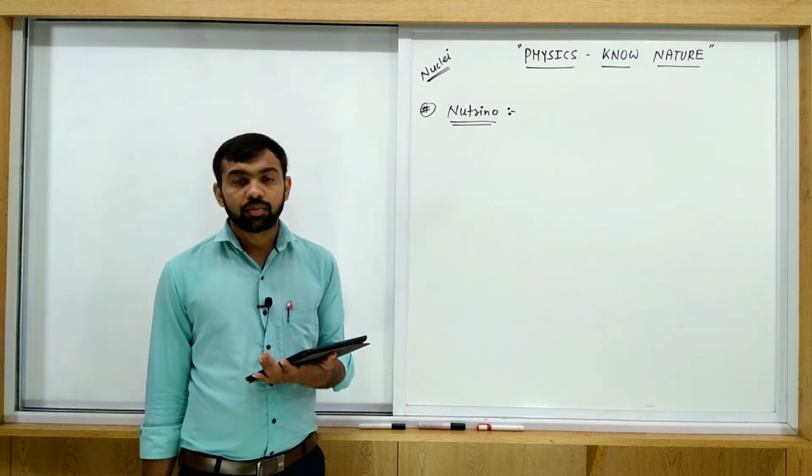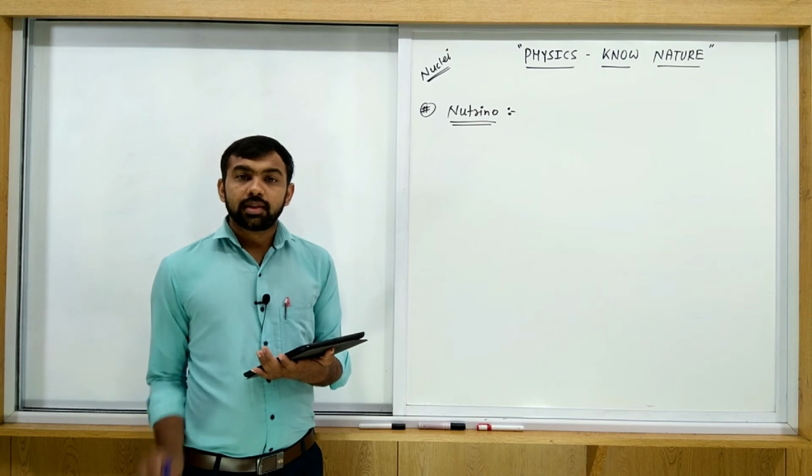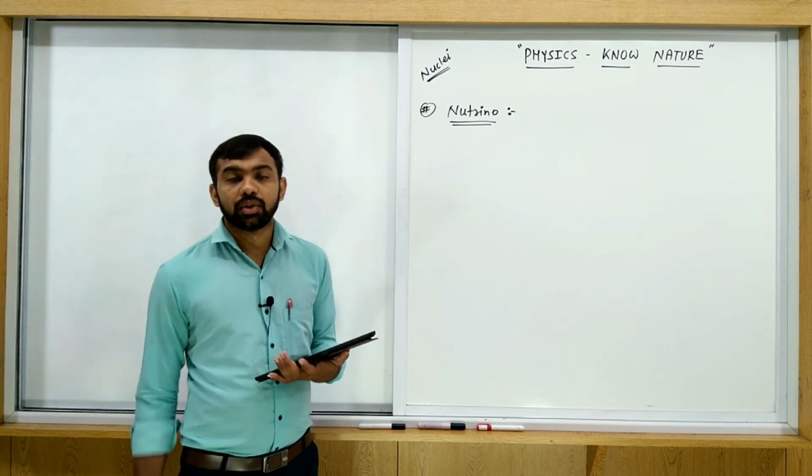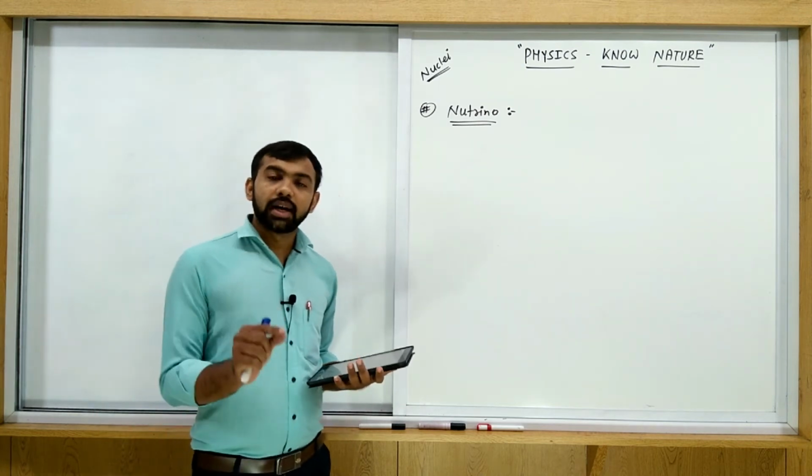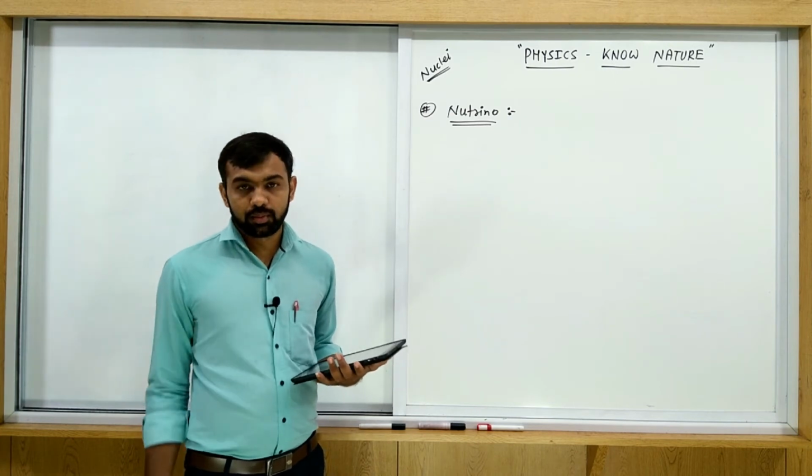Full stop. This additional particle is called a neutrino.